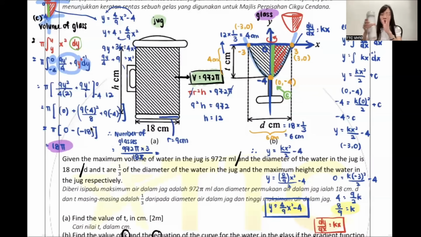So you want to know 972 times 3. That means you guys got 2,916 pi water. That much of water can equally divide to how many 18? So you divide by 18. Oh, 162 glasses that I need to prepare so that I can finish, put all my water inside the cup.